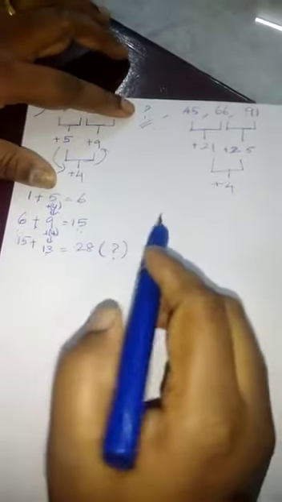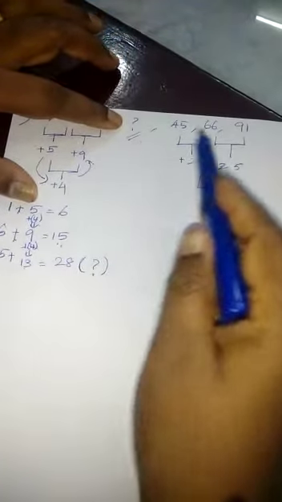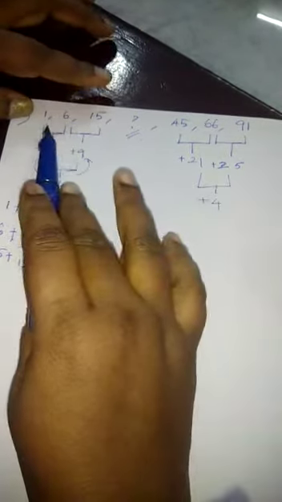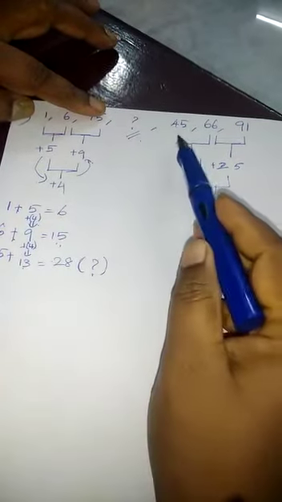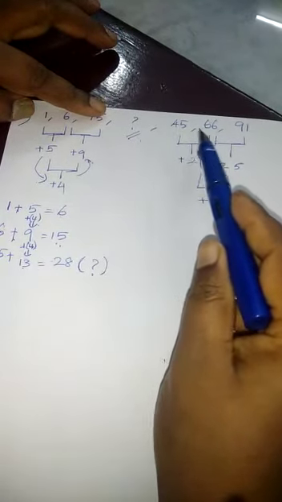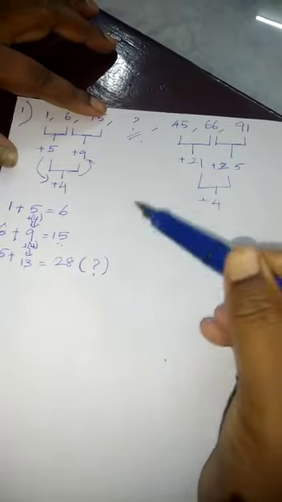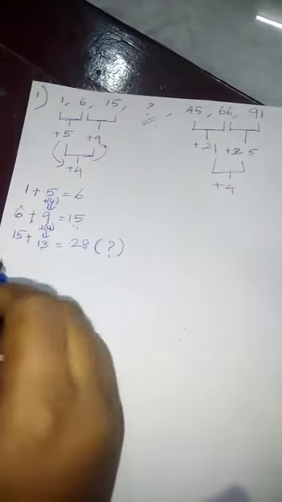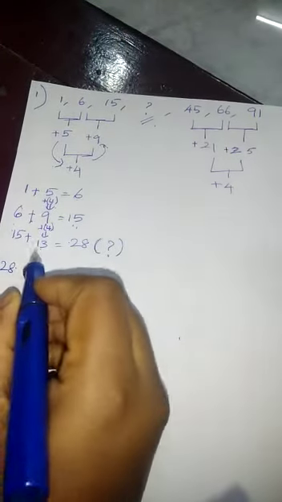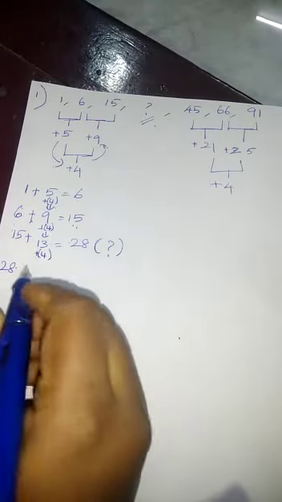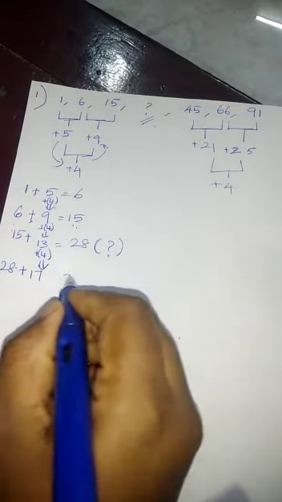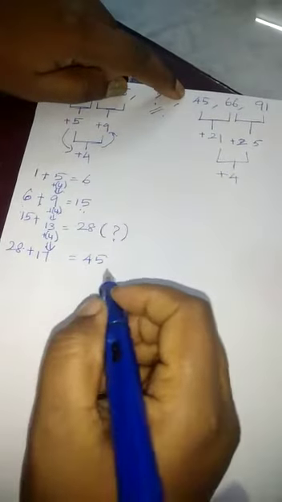But we have to check further for the upcoming numbers whether this answer is correct or wrong. According to the first three numbers, the answer is correct. But we have to find the numbers that follow 28, to check whether this method is suitable. Now write the answer 28. Adding 17 gives 28 plus 17, 45. We get the next number 45, therefore it's correct.